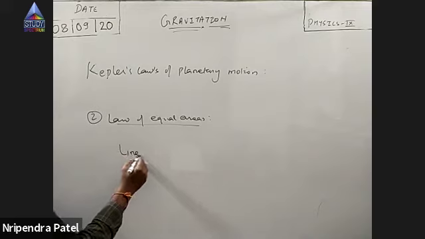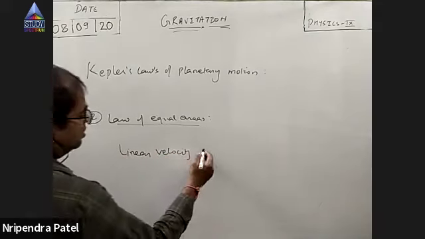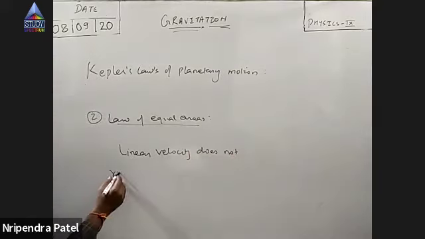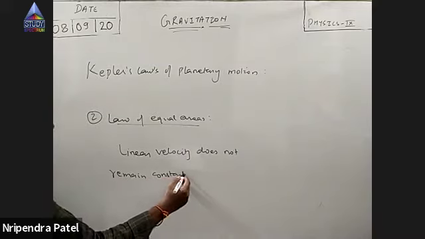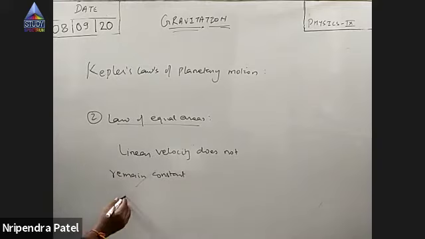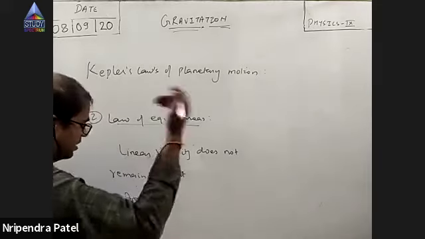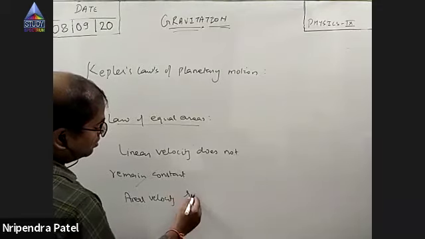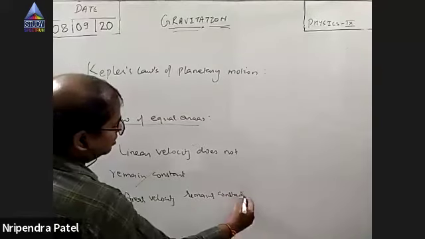So linear velocity, the speed with which the planets are moving, does not remain constant. This will change, right? But areal velocity remains constant. And why? The explanation for it is in the higher syllabus. So areal velocity remains constant. This will not change. Now, what is areal velocity?